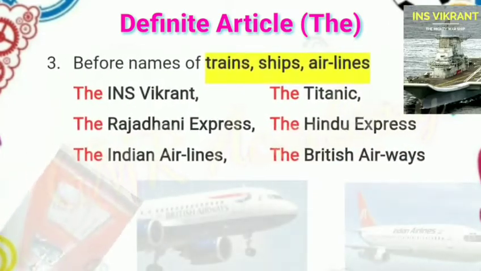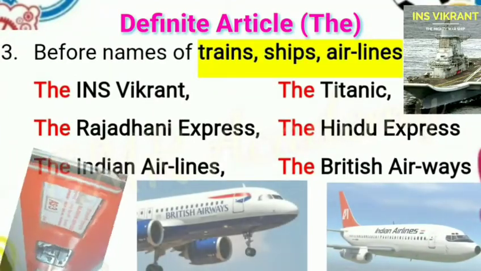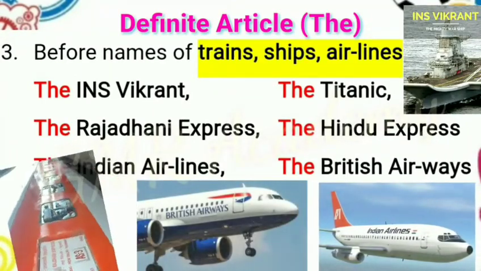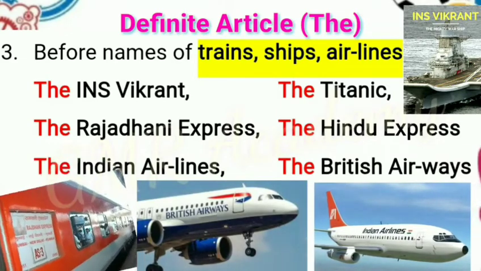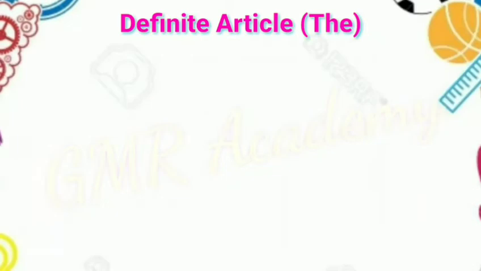Before names of trains, ships, airlines, etc. Examples: the INS Vikrant, ship name; the Titanic, ship name; the Rajdhani Express, train name; the Hindu Express, train name; the Indian Airlines, aeroplanes; the British Airways.